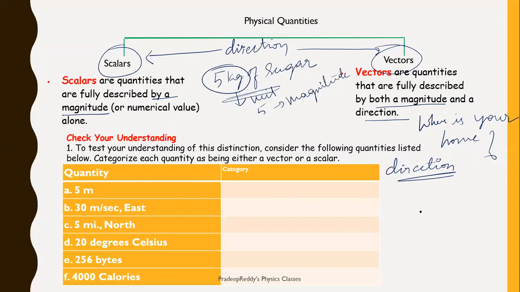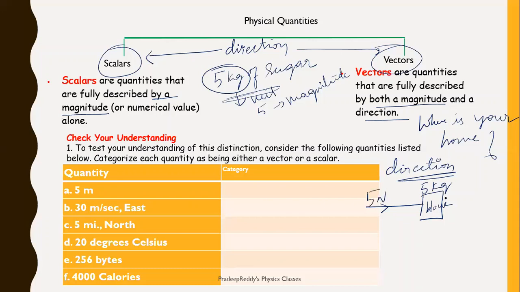Say for example, you have a block. This is a block, and this block is of 5 kg. You apply a force of 5 Newton upon this block.